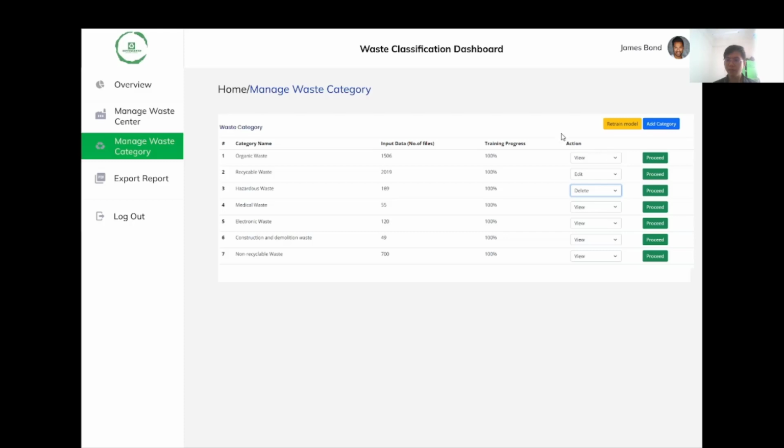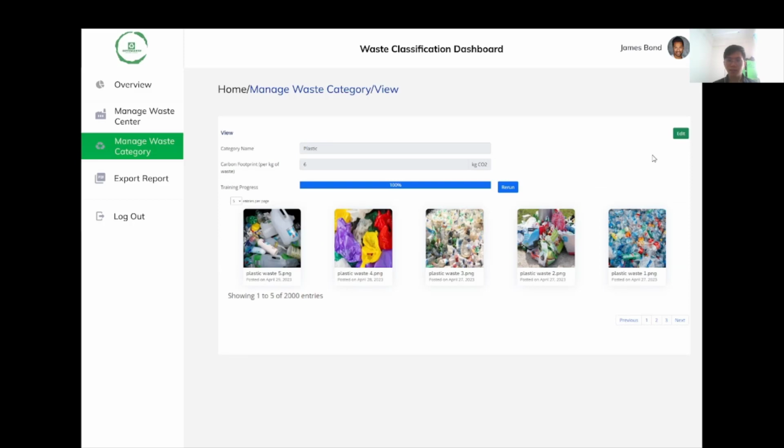If the user wants to build the category, they can click this proceed button, and it will redirect to a build screen. Information like category name, carbon footprint per kilogram of waste, the training progress, and also the input data for this category will be presented on the screen.